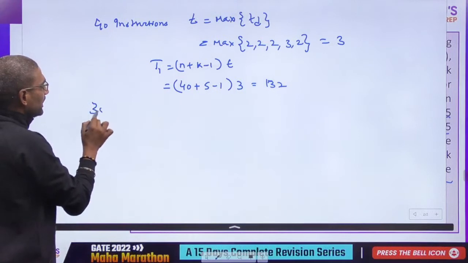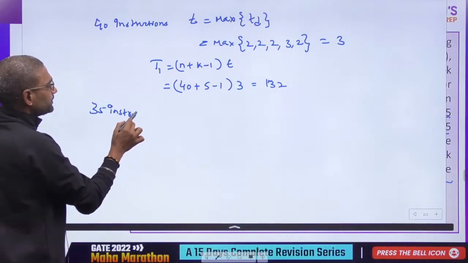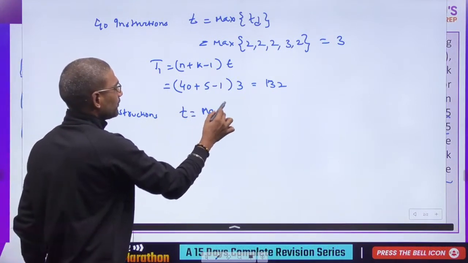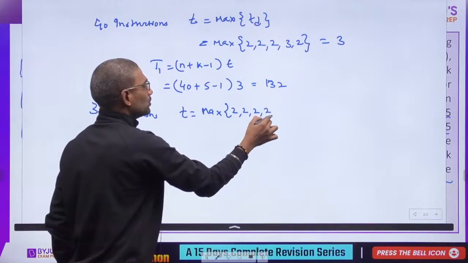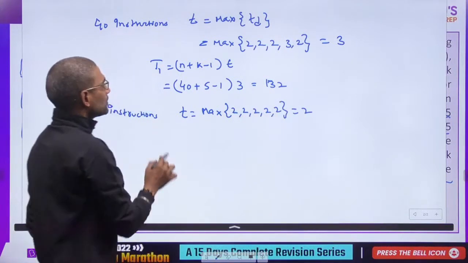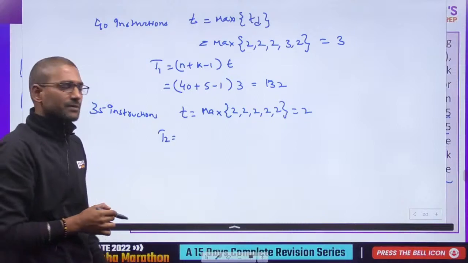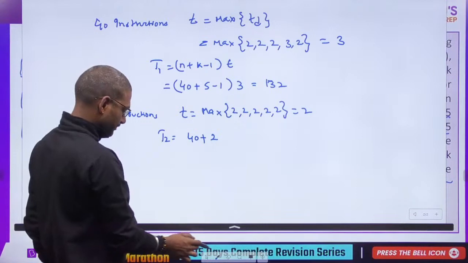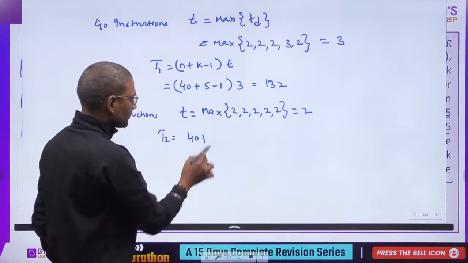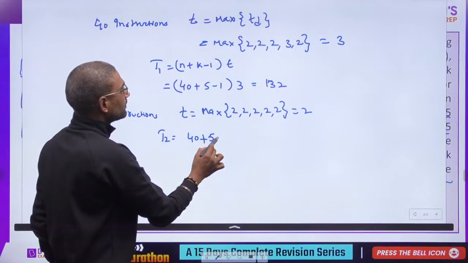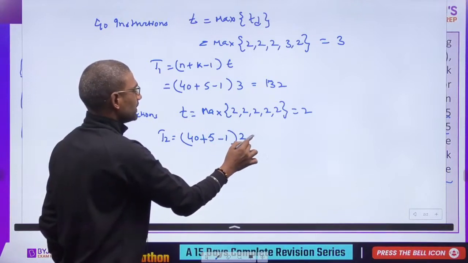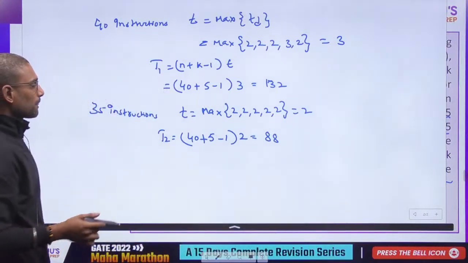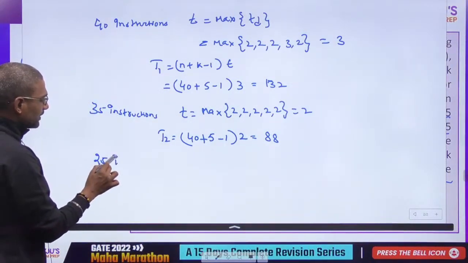Now the next 35 instructions. What is t? It is the maximum of all 2, which is nothing but 2. So what is the time for these 35 instructions? 40 plus 5 minus 1 whole into t.